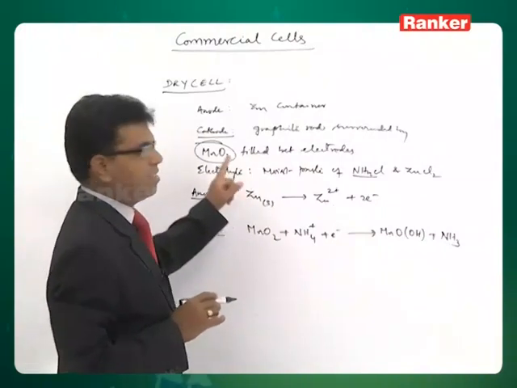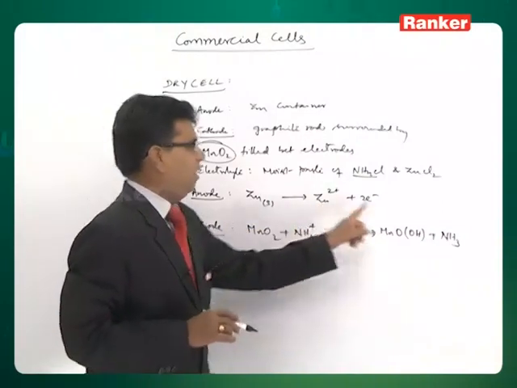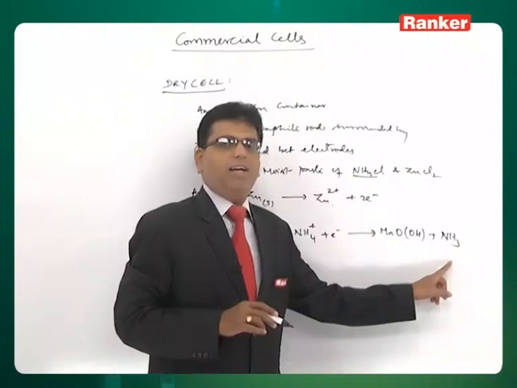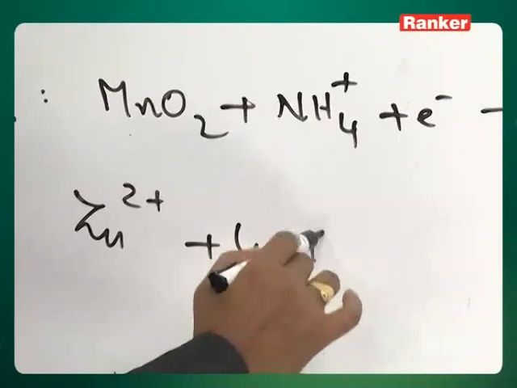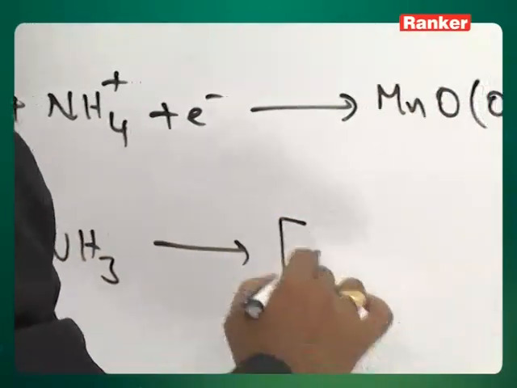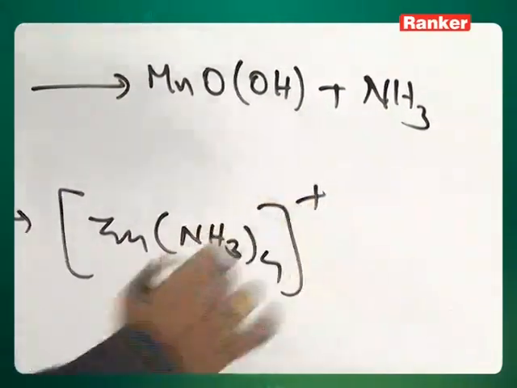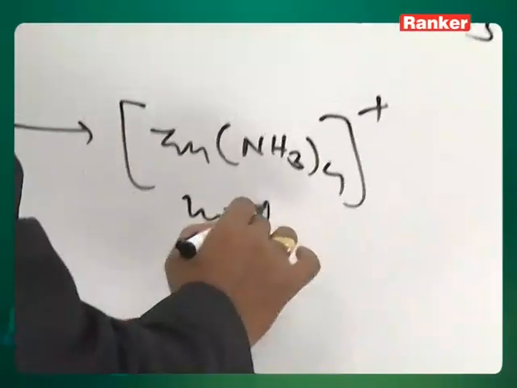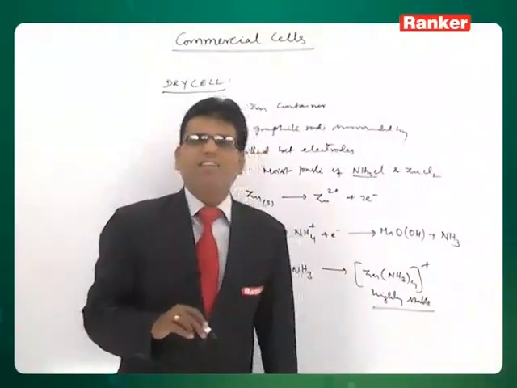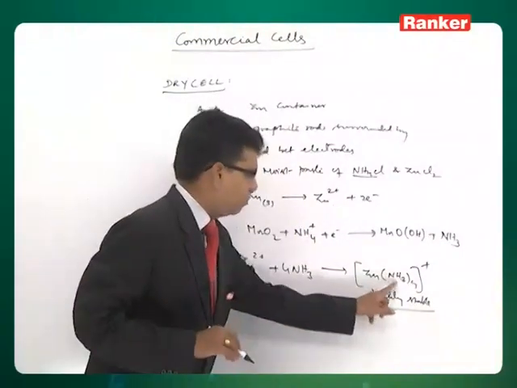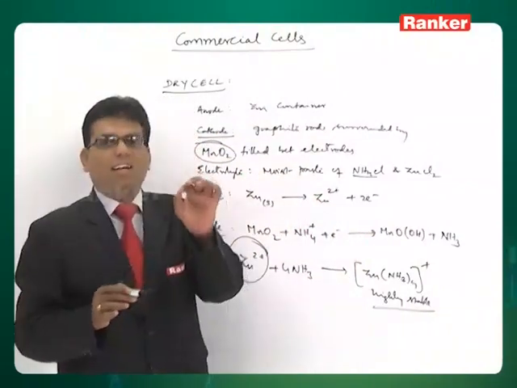Now this is a non rechargeable cell. Why is it non rechargeable? Because the zinc ion and ammonia that are formed respectively at the anode and cathode will again react. Zn2+ will react with the ammonia, which acts as a ligand, and will form a tetraammine zinc complex, which is highly stable. Now this complex being highly stable cannot be dissociated back,